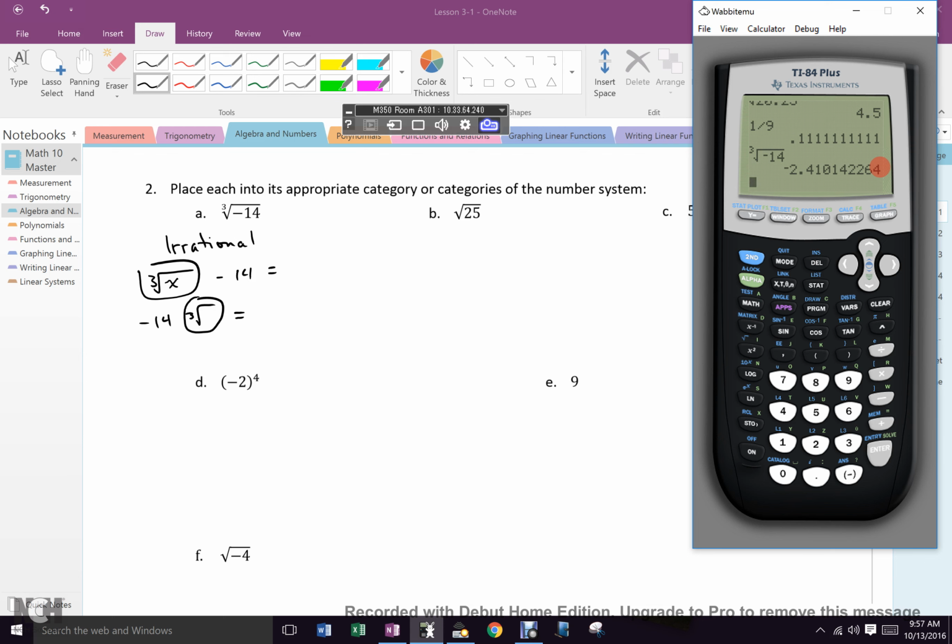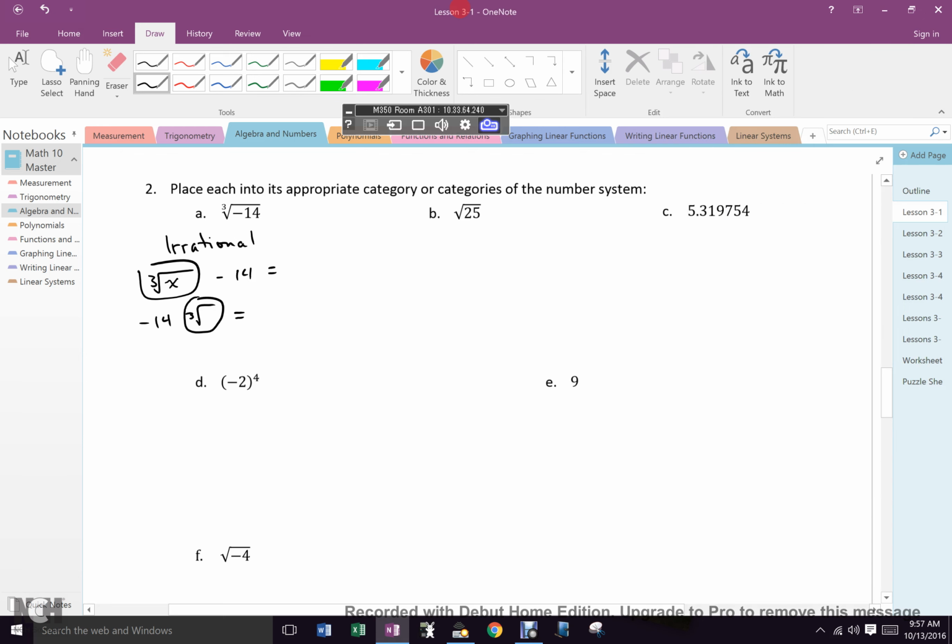Now, look at the next one. What is it? You shouldn't need your calculator to tell me the square root of 25. It's 5, right? So what of our 5 choices does that fit into? Is it rational? Is it a decimal that ends or repeats? Yes. So it is rational.